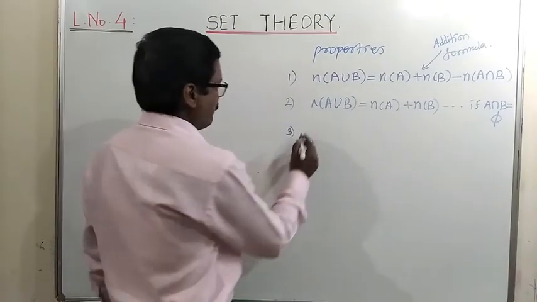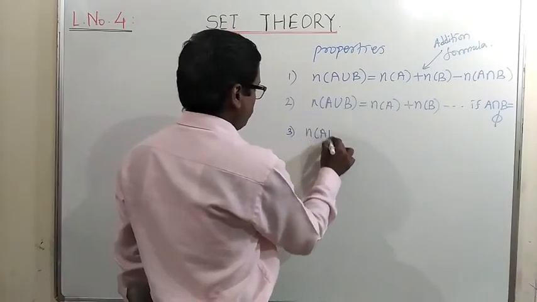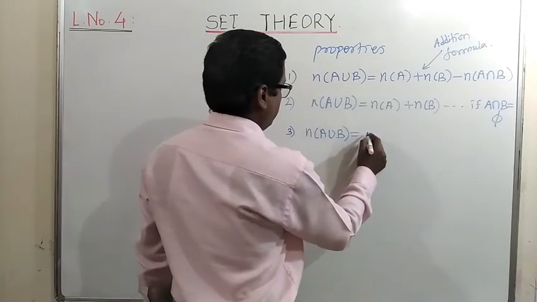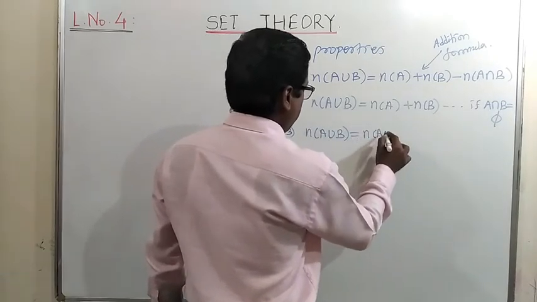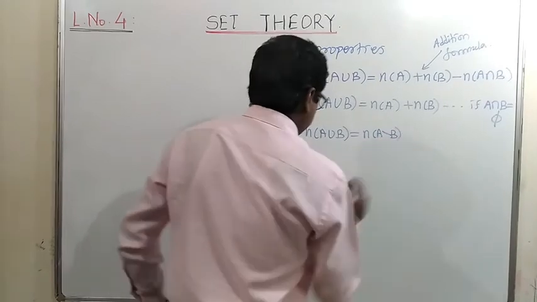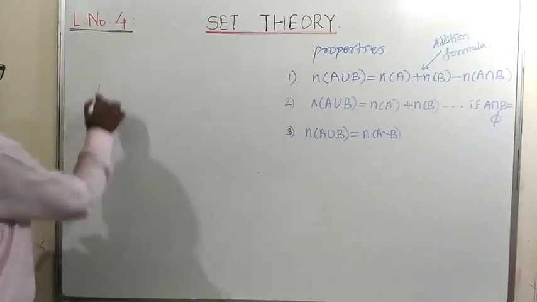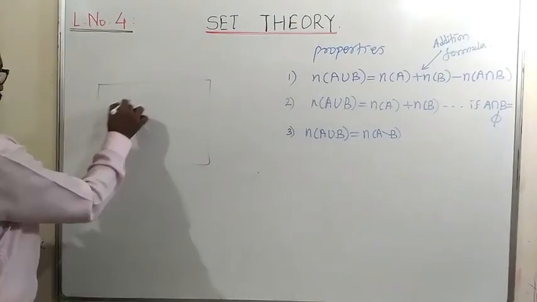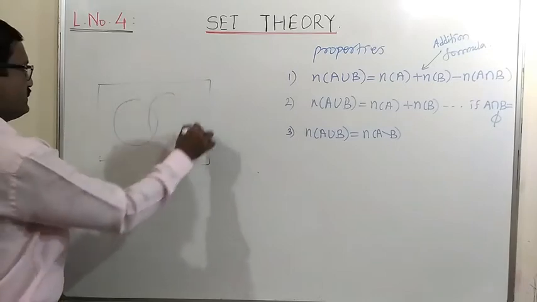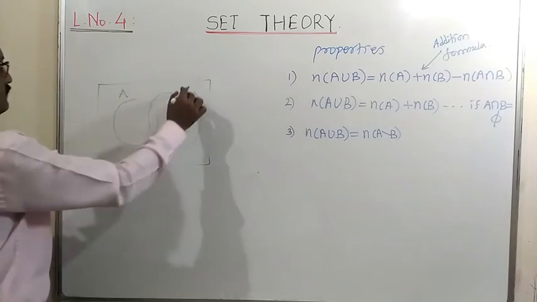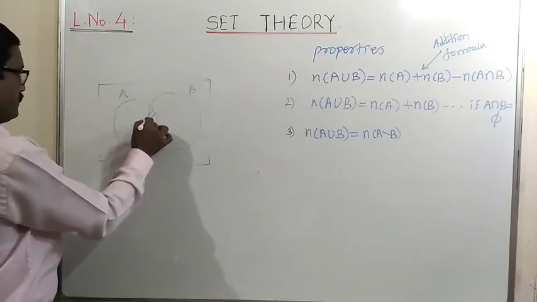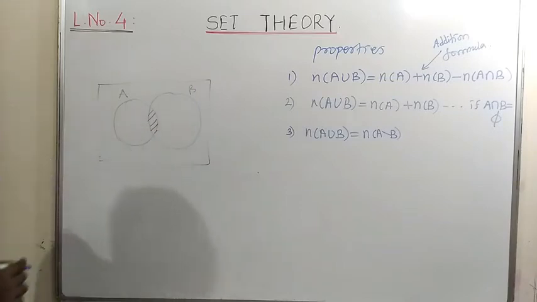Third one, the number of elements in the union. Let us see the figure first. Suppose this is set A, this is set B, and these are the elements in the intersection.